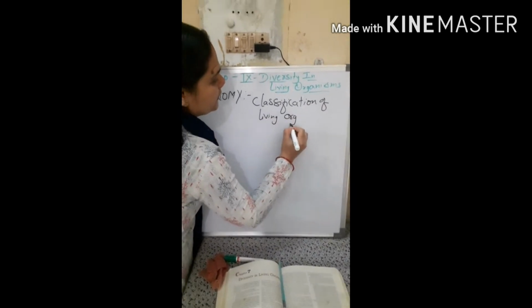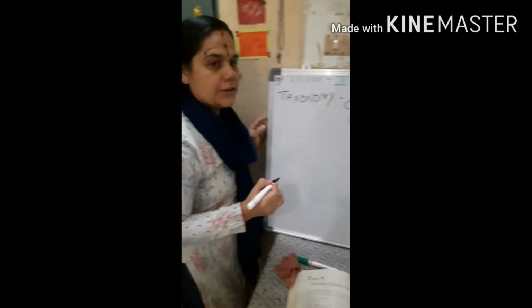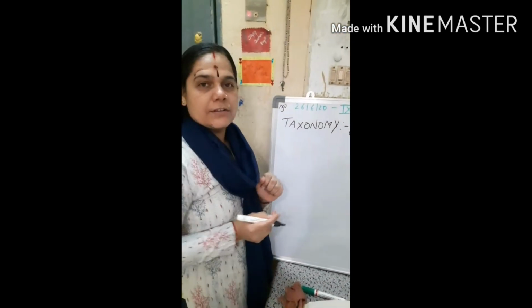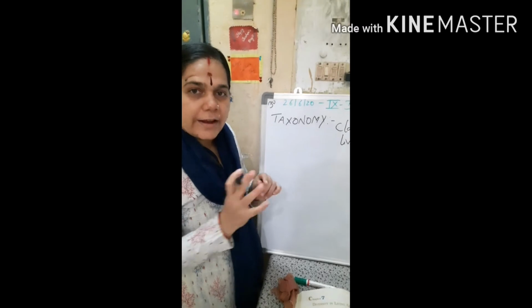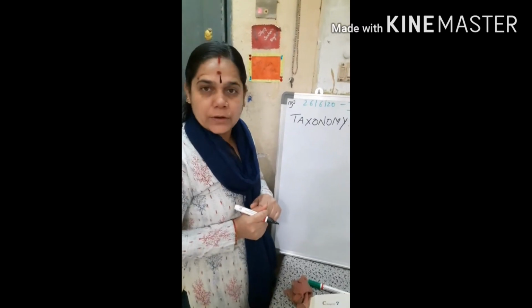So as I discussed in the earlier session, classification is done based on some similarities and dissimilarities.